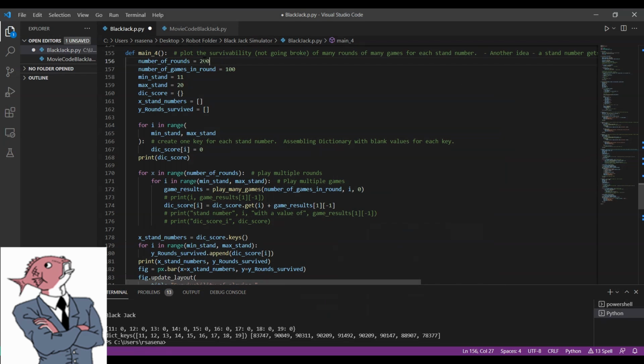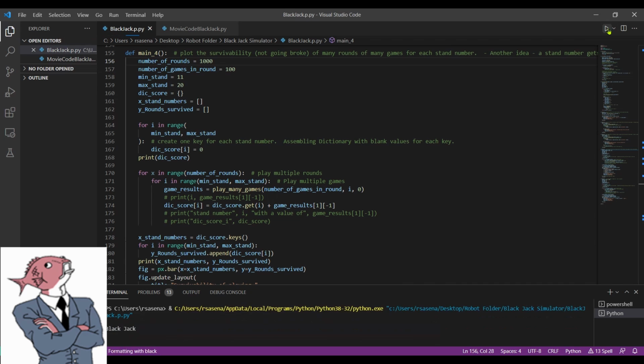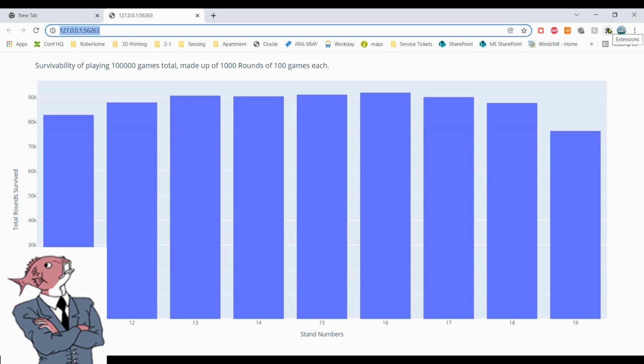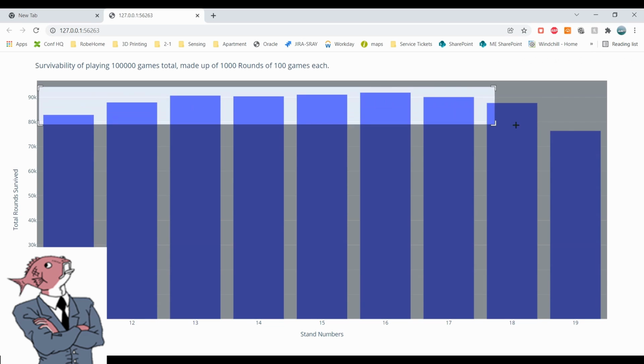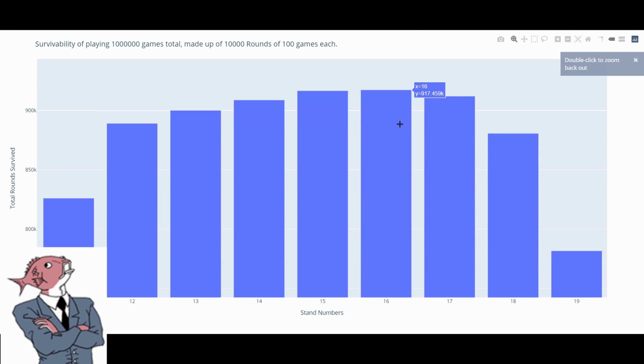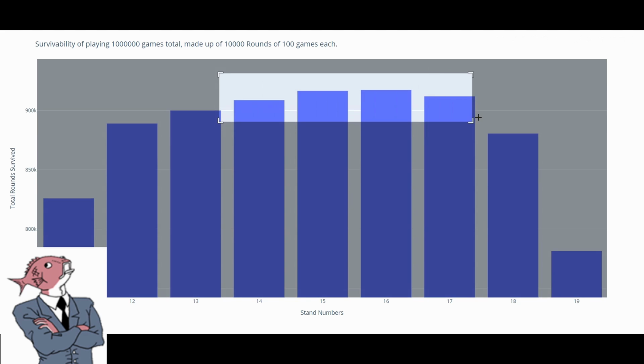For our last analysis, we're going to be penalizing players that go broke by eliminating them from the round. This prevents any further earnings to be made by that player. The stand number with the highest winnings represents the highest yield stand number, thus the one that we want to choose when we actually play. The only difference this time is that we're going to be plotting this on a histogram to capture the sum of all of these games played together. Also, my computer really can't handle plotting a million games of blackjack at the same time.